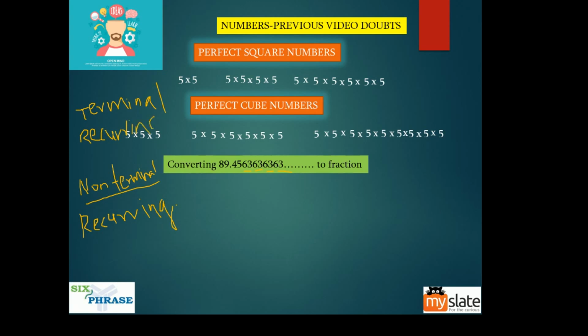Now all these types of numbers can be converted into a fraction. While talking about rational numbers, I would have told you rational numbers are numbers which can be expressed as a fraction. So this can be expressed as a fraction, this can be expressed as a fraction, and the terminal non-recurring number I talked about, right? Terminal non-recurring number is like 0.453. That is non-recurring but terminal, right? That number also, 0.453.